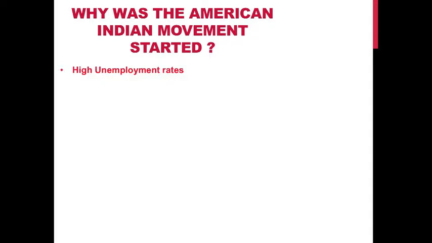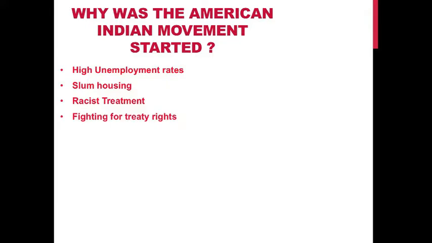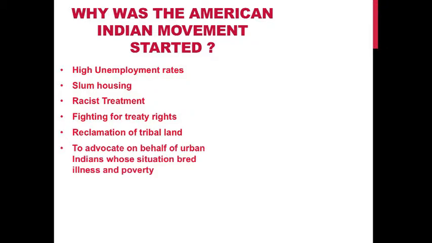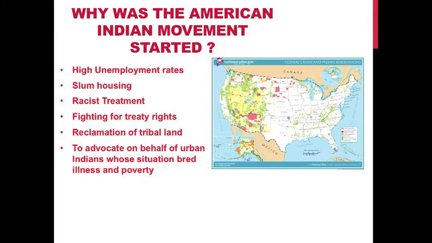The first reason is because of high unemployment rates. The second reason is the slum housing they used to live in. The third reason is the racist treatment they faced. The fourth reason is fighting for their treaty rights. The fifth reason is the reclamation of tribal land. And the last reason is to advocate on behalf of urban Indians whose situation bred illness and poverty. This map shows the federal lands and the Indian reservations in the U.S.